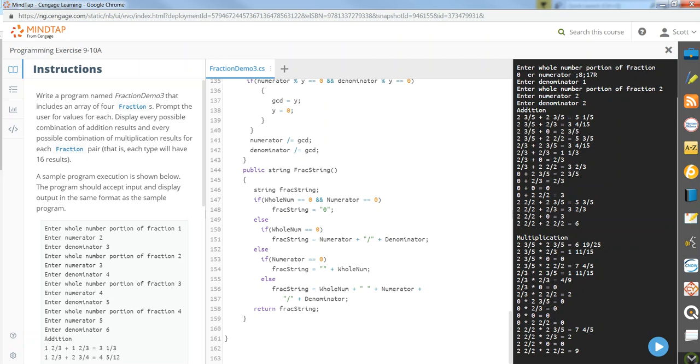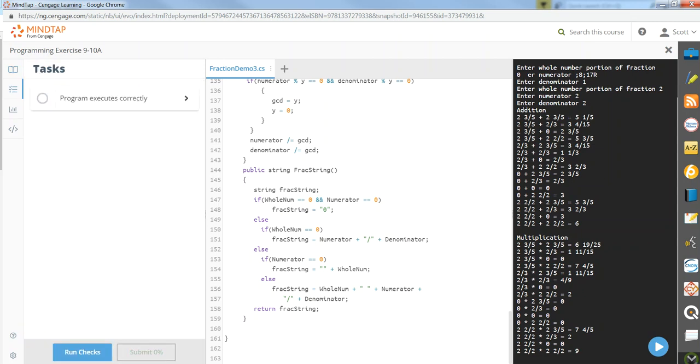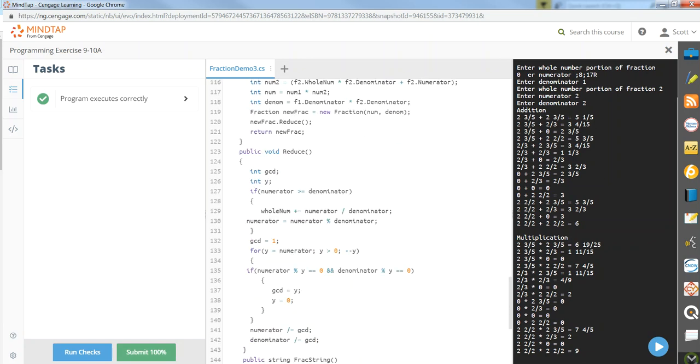We go run this thing to see what we've got, run our checks. It's happy with it.